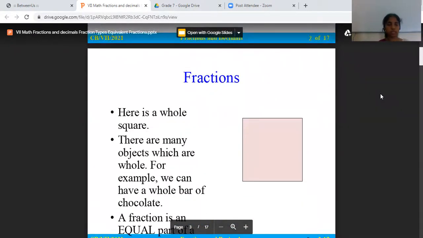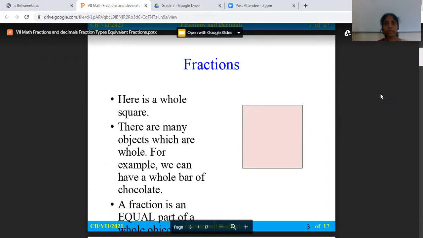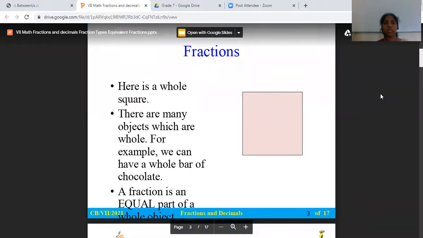As I have shown earlier, here is a whole square. My paper was a rectangle, but here is a whole square, a box in square shape. There are many objects which are whole.